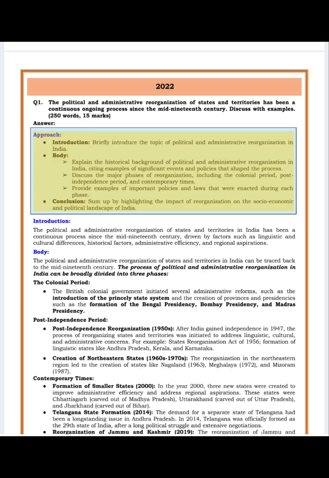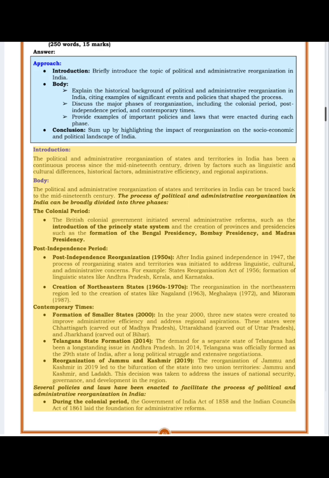Discuss the major phases of reorganization, including the colonial period, post-independence period, and contemporary times. Provide examples of important policies and laws that were enacted during each phase. Conclusion: sum up by highlighting the impact of reorganization on the socio-economic and political landscape of India.